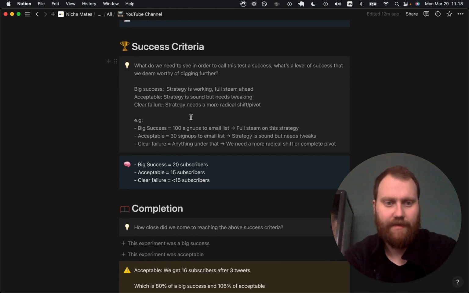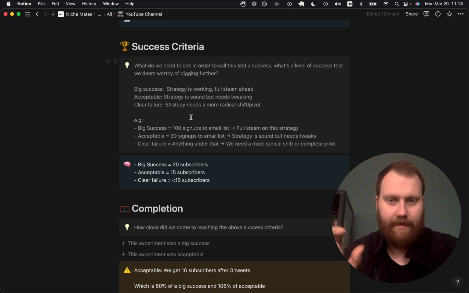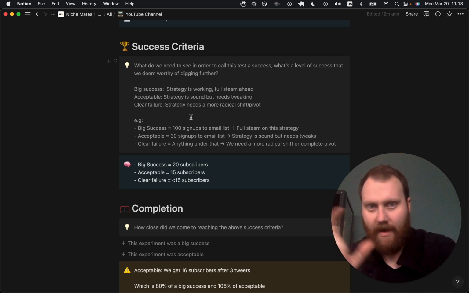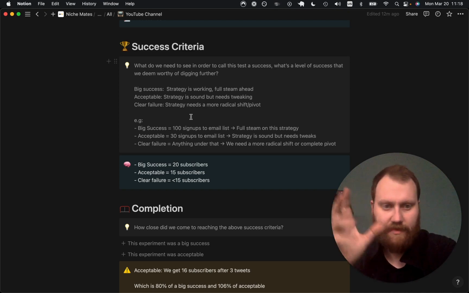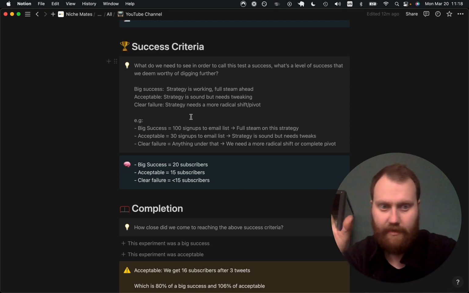I say, okay, this is a big success, this is acceptable, or this is a clear failure, right? And oftentimes when setting goals, you will set one value, from my experience, and then people will start being like, yeah, we didn't reach 100%, but we reached like 75. What does that mean, right? Does that mean we should not do it? Does that mean we should do it?